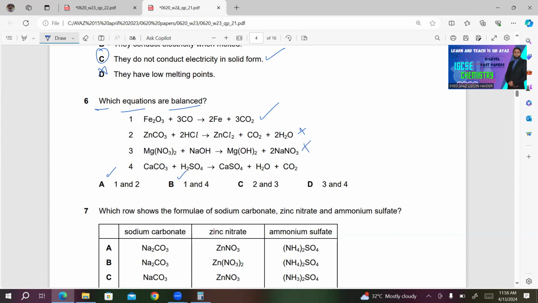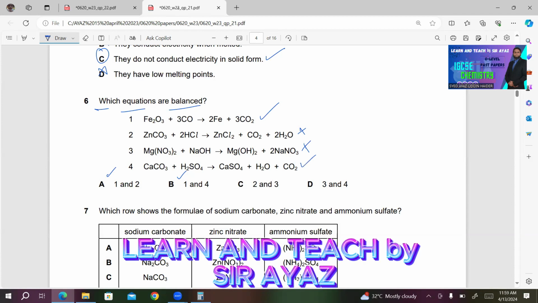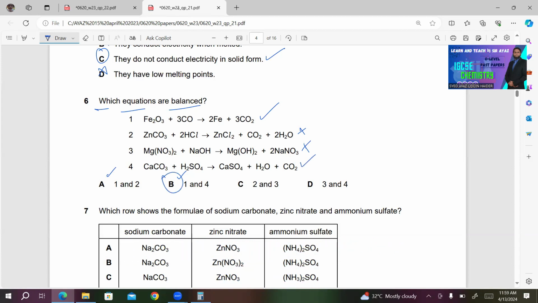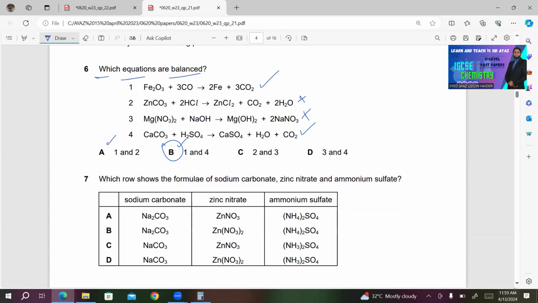Number 4, CaCO3 plus H2SO4 gives CaSO4 plus H2O plus CO2. Count the number of atoms of each element on both sides of the equation. We will find Ca balanced, carbon balanced, oxygen 3 plus 4, 7 on the reactant side, and on the product side 4 plus 1 plus 2, 7, it's balanced. Hydrogen 2 on the reactant side, on the product side it's 2. Sulfur 1 on the reactant side, 1 on the product side, so it is balanced. So obviously B will be the right answer in this case. Always try to narrow down your choices.